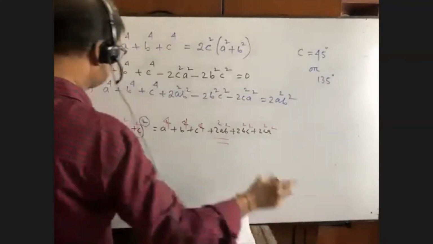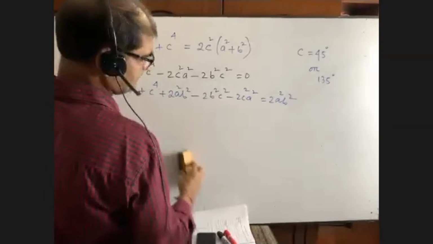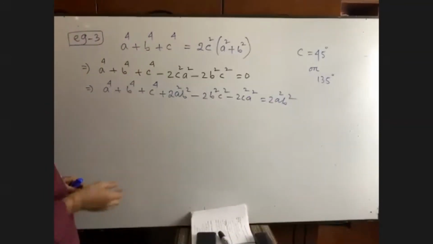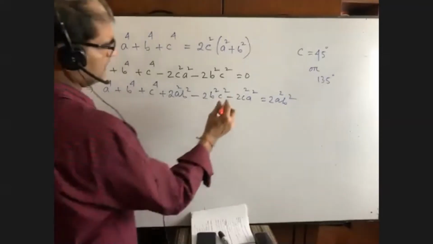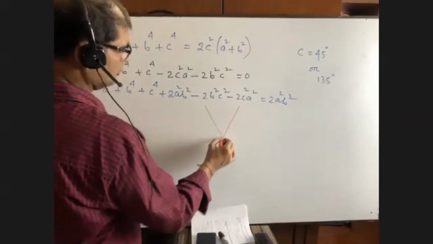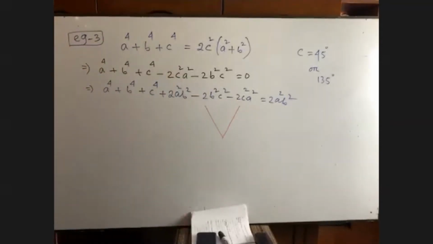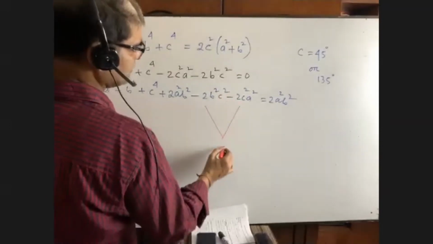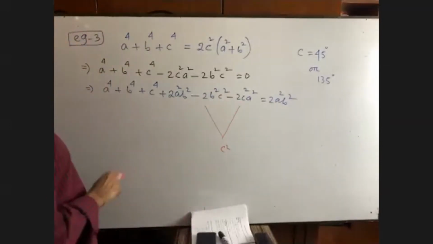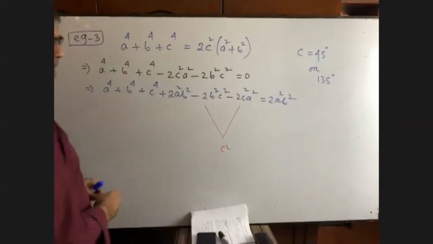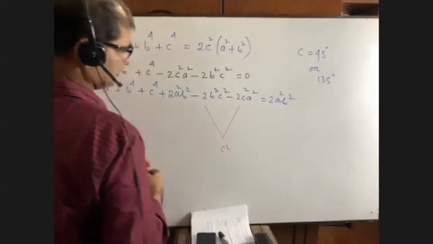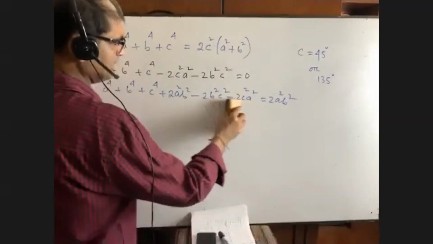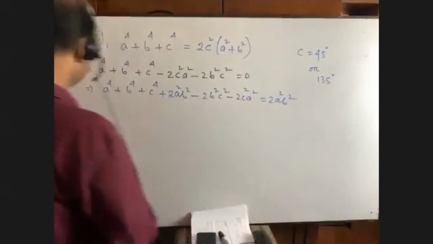Okay. Now you see what comes next. The interesting fact is that here it is to be put into the formula. Before going to that, you have to see here we have a negative sign, but in the formula we don't have any negative. In these two terms, which one is common? Here c² is common. That means here c² is negative. How does it come? I am going to show.